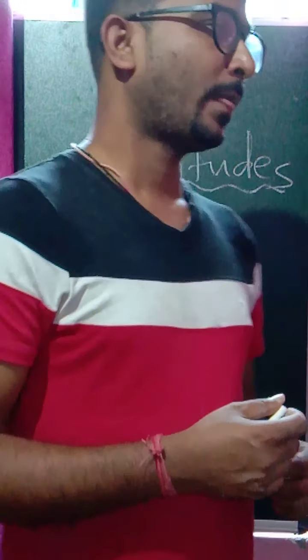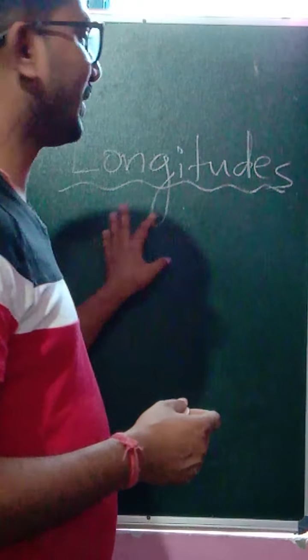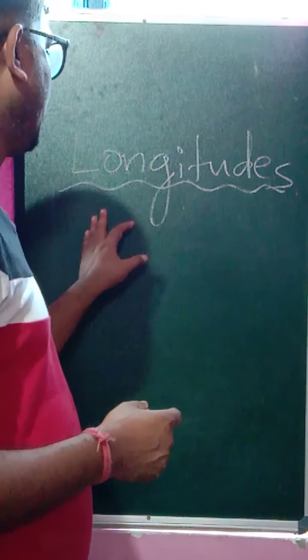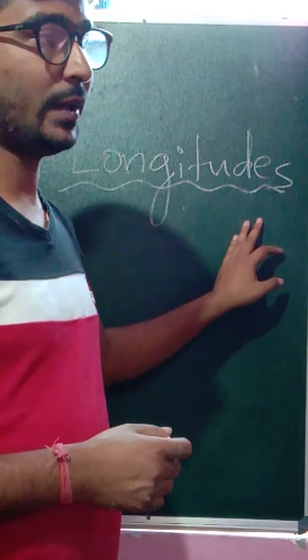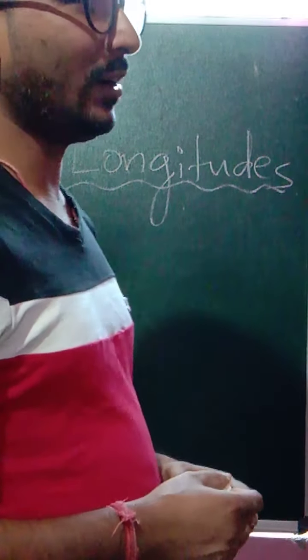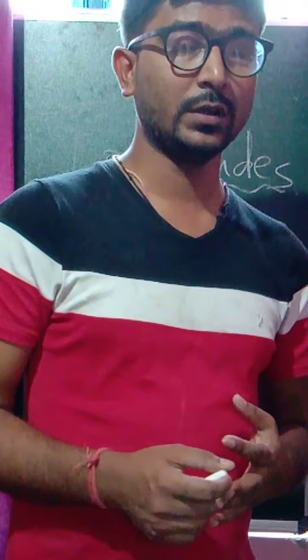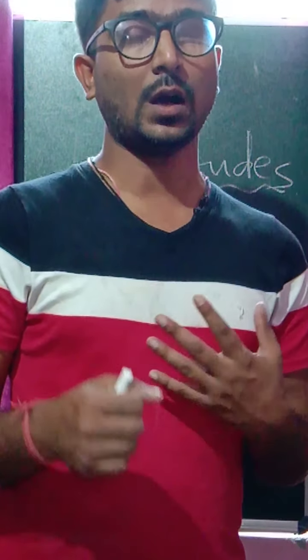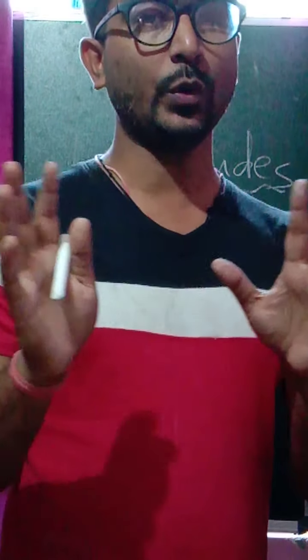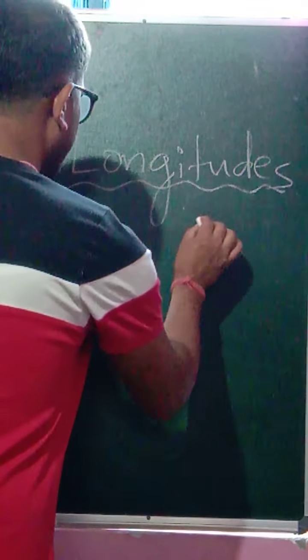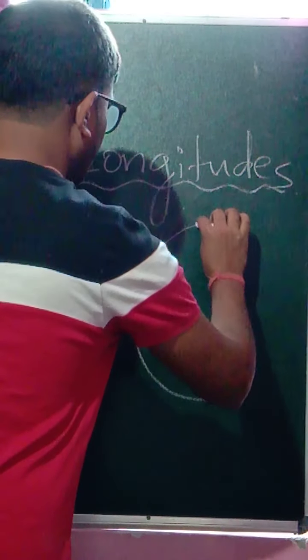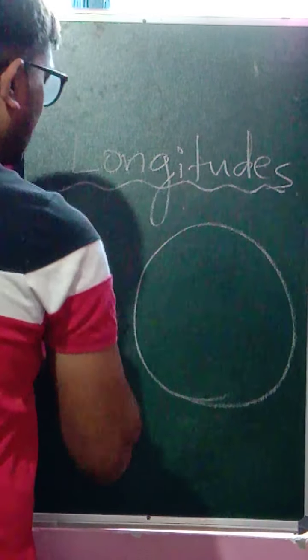Now today we are going to talk about the other aspect of lines, which is known as the longitudes. We are going to understand why longitudes are important and how they are mapped out on our globe. Now, longitudes have a different pattern of lining compared to the latitudes that we studied.